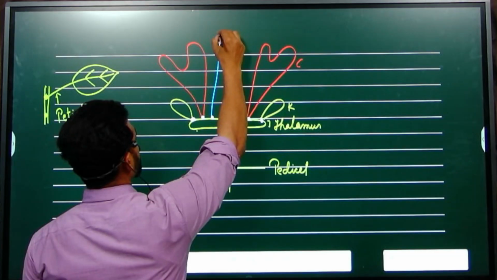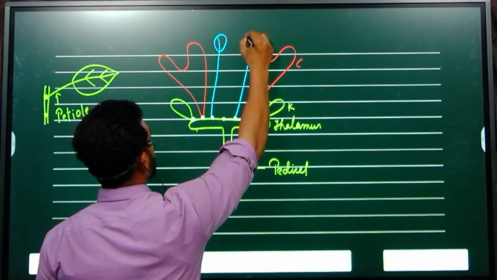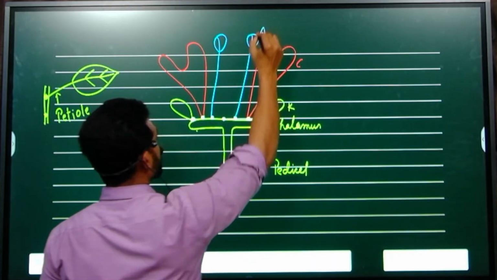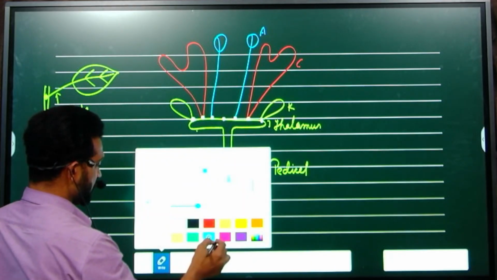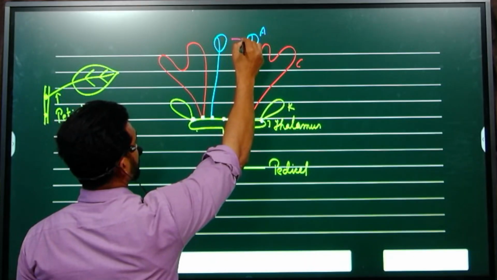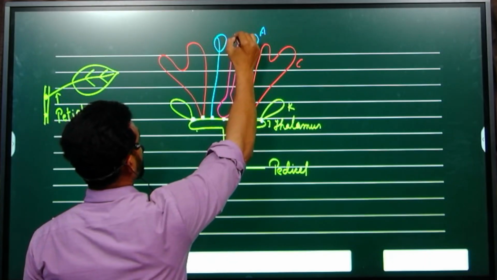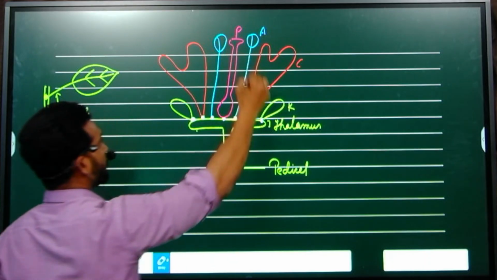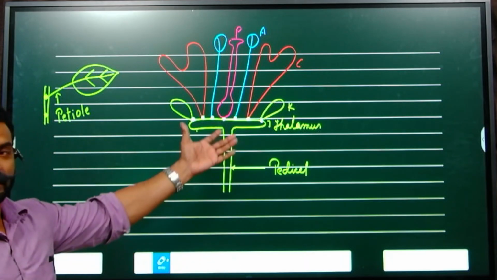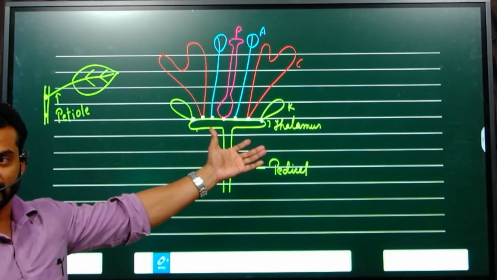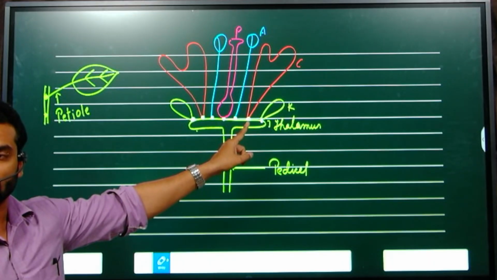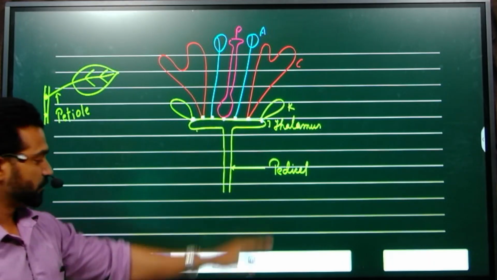This structure is the androecium, the stamens, and this is the pistil or carpel. So it is the typical flower which has four whorls: calyx, corolla, androecium and gynoecium.